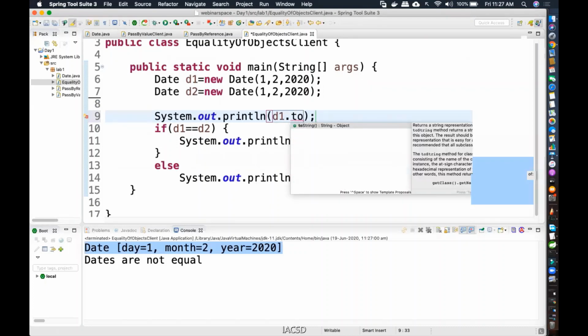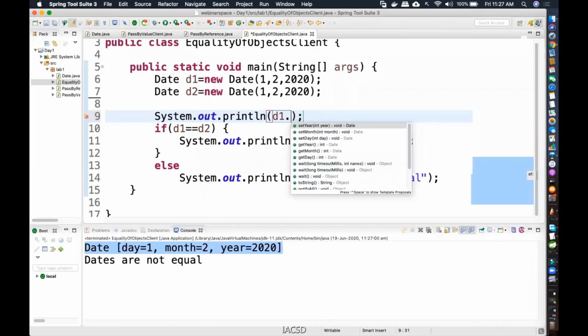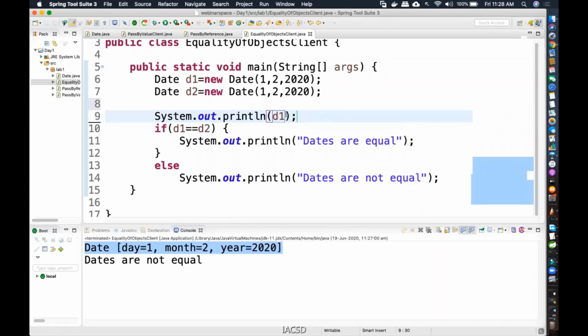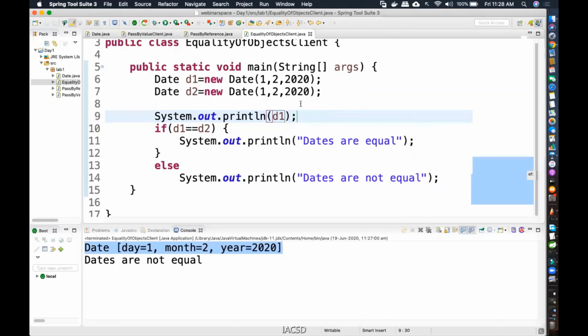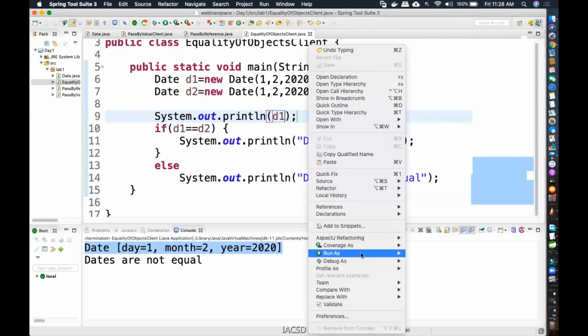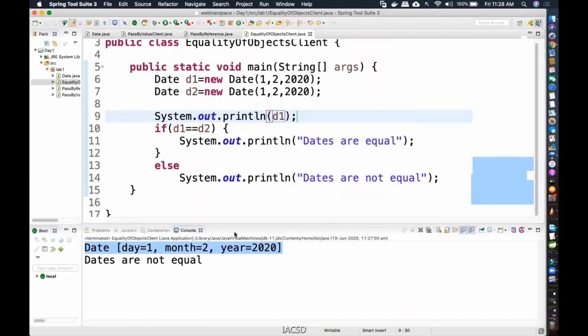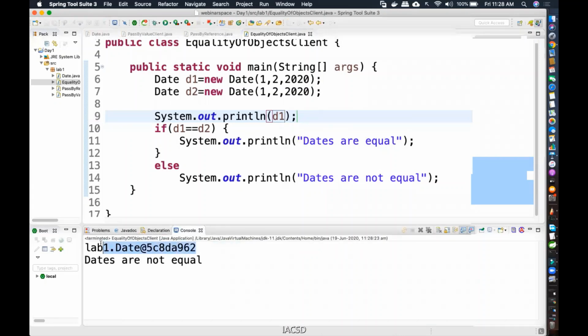So why that toString method will be called automatically is because there is always an implicit call to the toString method whenever you try to print out a reference variable. If you see over here, it is coming from which class? Object class, which happens to be the parent class for all classes in Java. So it is taking the toString method from that Object class. I don't have to write it, but it takes it. And we are going to see the result of the toString method that is given in the Object class. What is it given? Some sort of value.